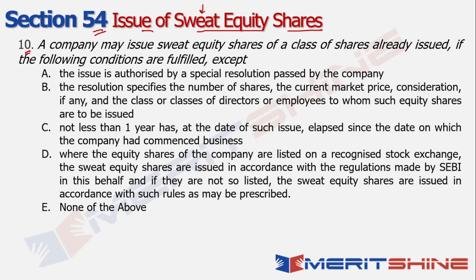That's the sweat equity. Now, when I look at the question, it says a company may issue sweat equity shares of a particular class of shares already issued if the following conditions are fulfilled. So, which is the condition that is not required to be fulfilled? So again, the issue has to be authorized by a special resolution passed by the company. Makes a lot of sense, right? The resolution specifies the number of shares, the current market price, what is the consideration or the amount, if any, and the class or the classes of the directors or employees to whom such equity shares are to be issued.